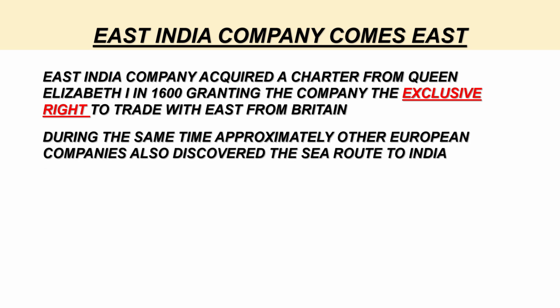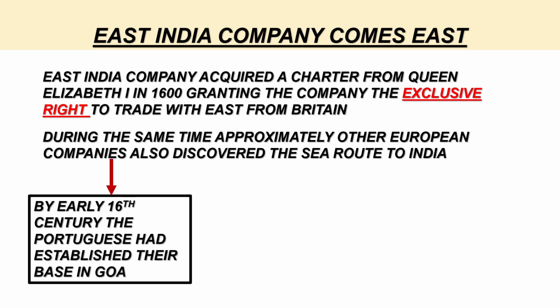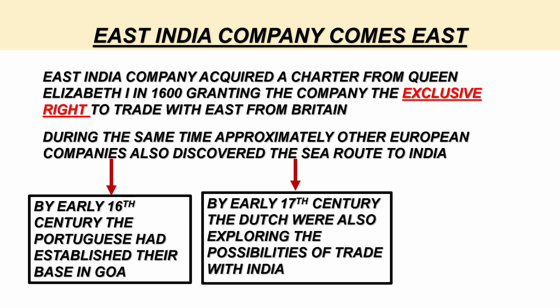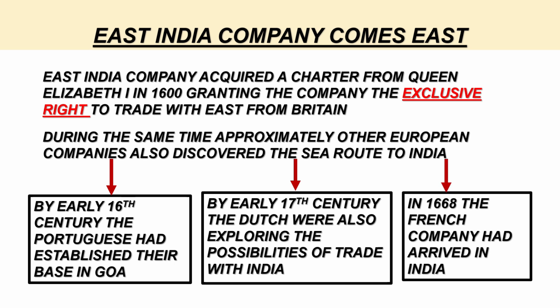However, during the same time approximately, other European companies also discovered the sea route to India. For example, by early 16th century, the Portuguese had established their base in Goa. By early 17th century, the Dutch were also exploring the possibilities of trade with India, and in 1668, the French company had arrived in India.